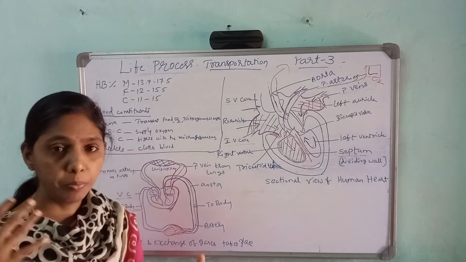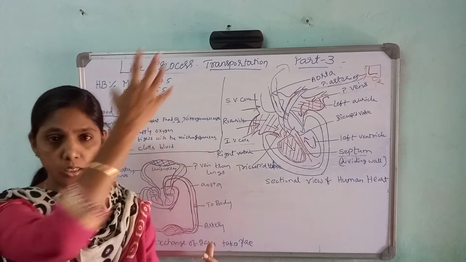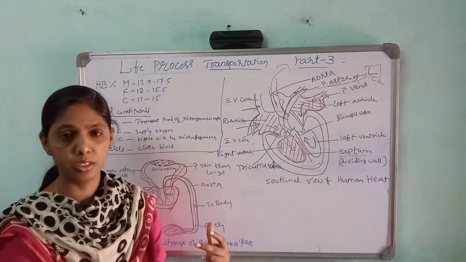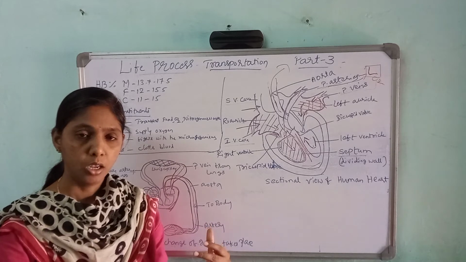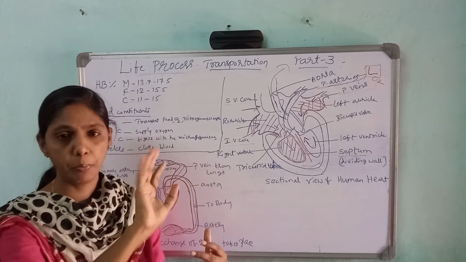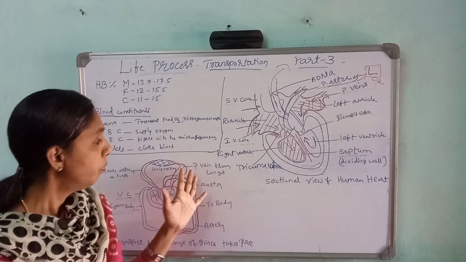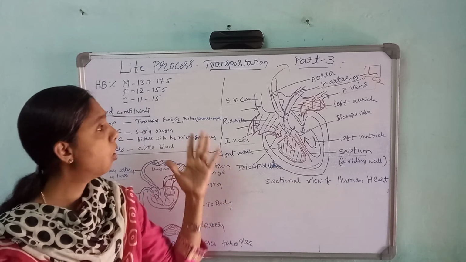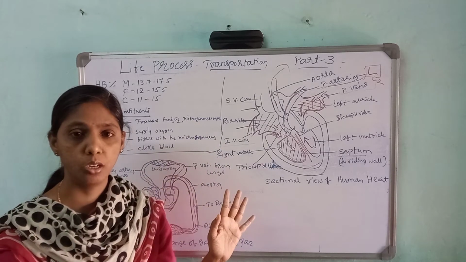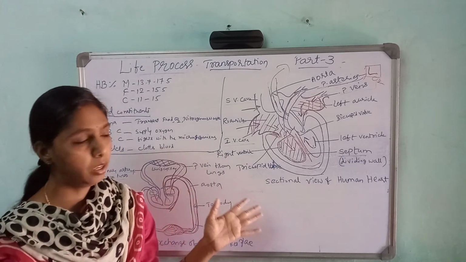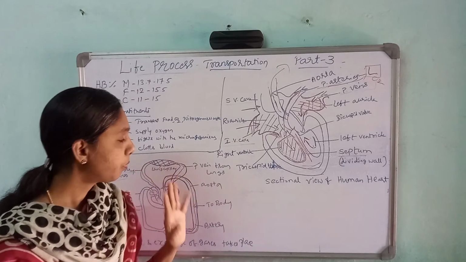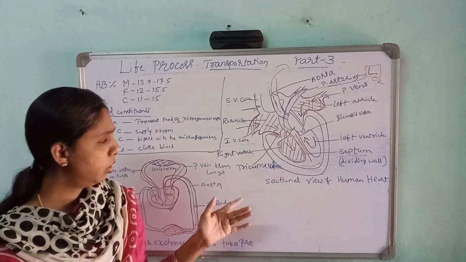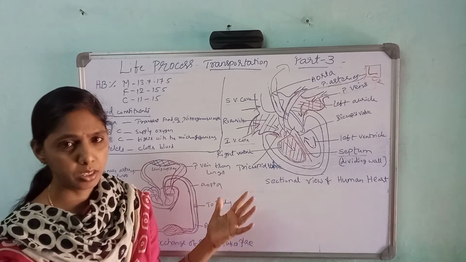So from the right side to the lungs for purification, again from the lungs to the left side, and from the left side of the heart through the aorta to all the parts of the body. So this is the explanation regarding the circulation, or the transportation in human beings, or circulation of blood in human beings. So let us pass on to the next concept of this lesson. If you practice 2-3 times, it will be easy.